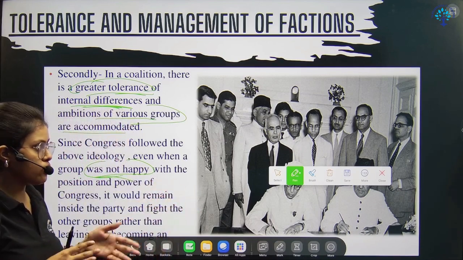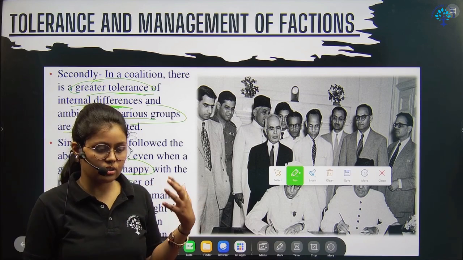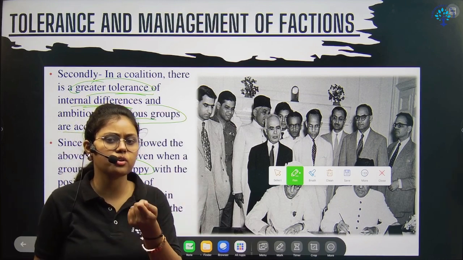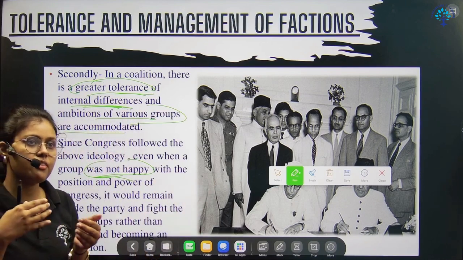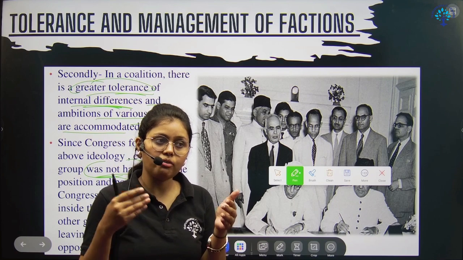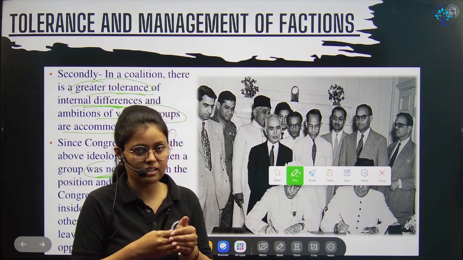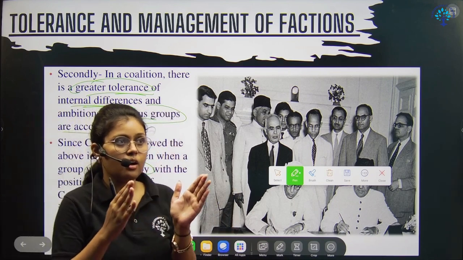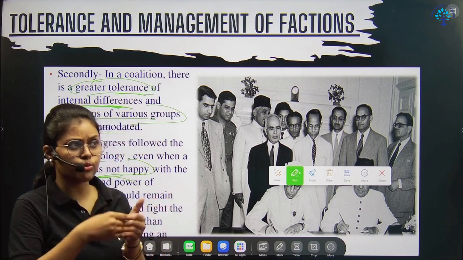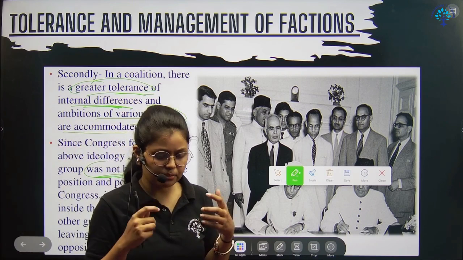So in the next slide, we are going to discuss party politics other than Congress. Then we will see how some of the parties also emerged from the Congress. So you can see how different ideologies and different identities existed in the Congress party, and there was a higher level of tolerance. So if we have to conclude, we can see